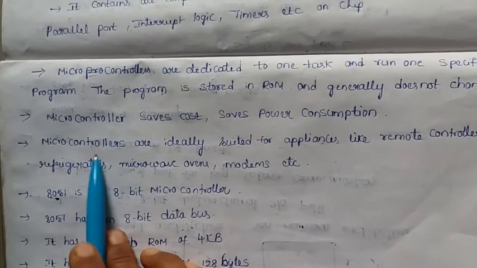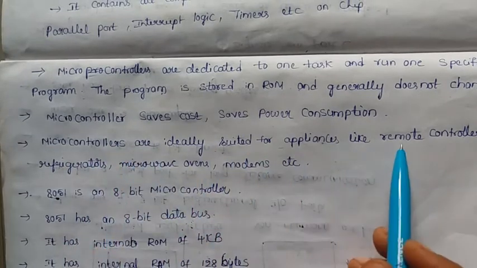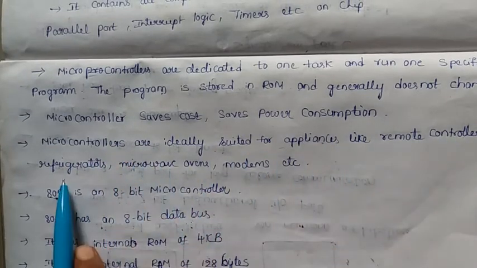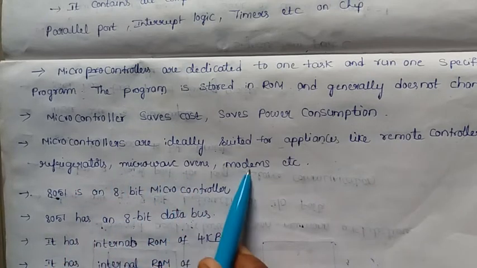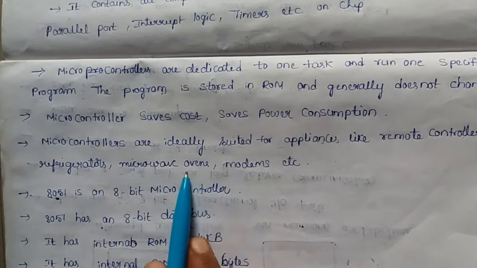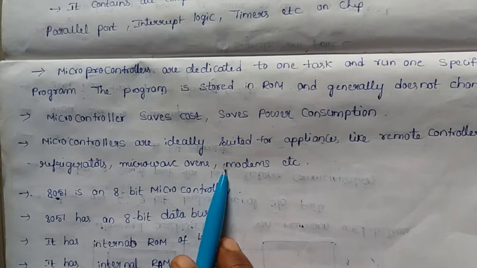These microcontrollers can be found in remote controllers, refrigerators, microwave ovens, and modems, because all those devices are specific program oriented. They continuously repeat and execute only one program. So you may find a microcontroller in those devices.